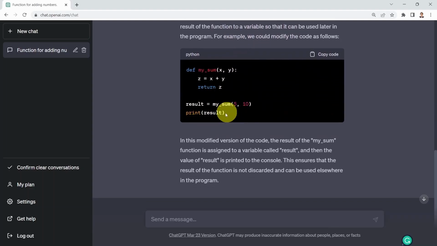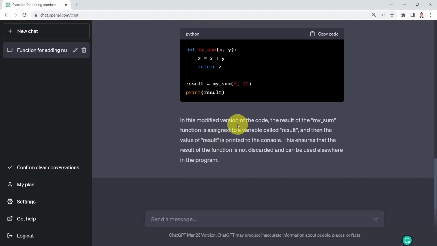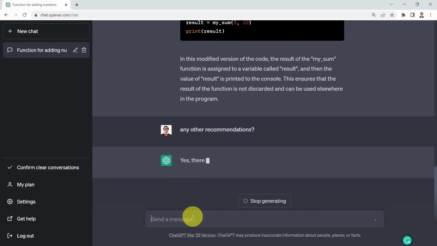So when you call this function, the result needs to be put in another variable, call it result. Here it's giving you an additional modification or feedback based on the code you provide. What I could do as well is say, any other recommendations? And press enter, and let's see.